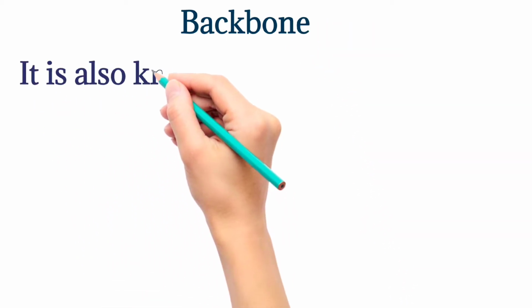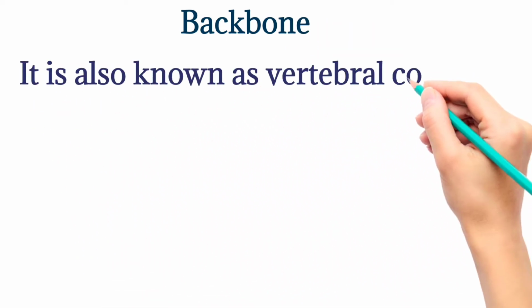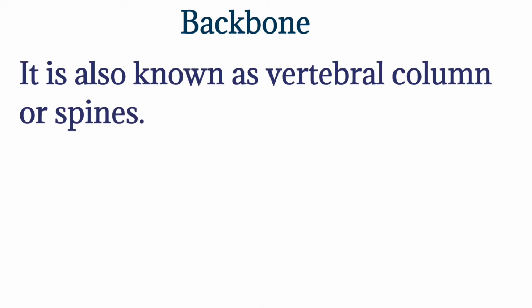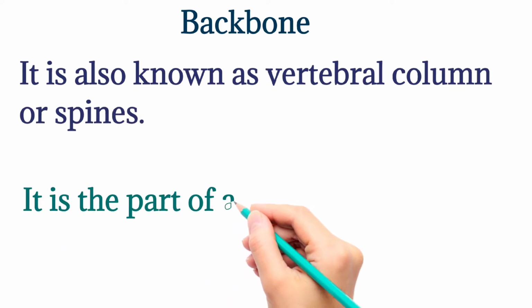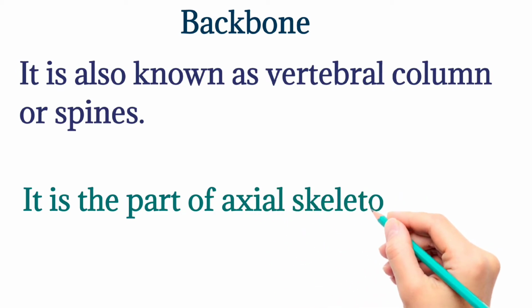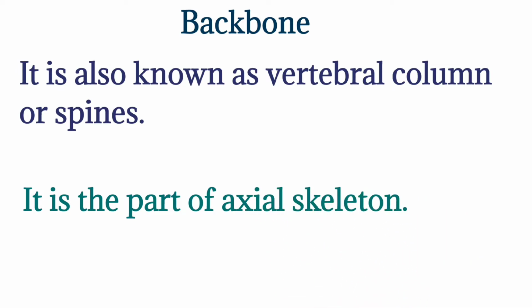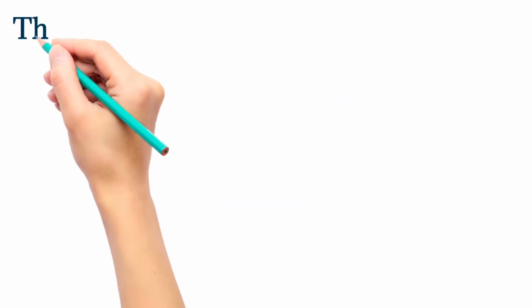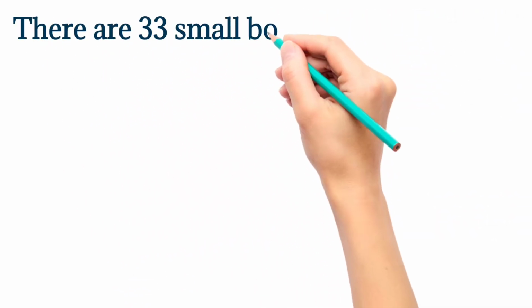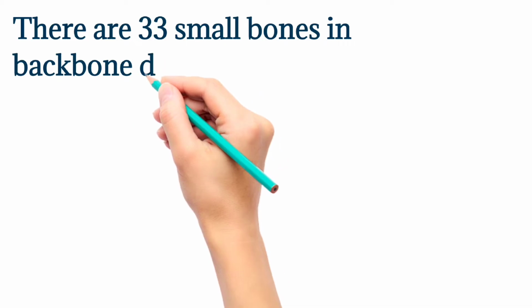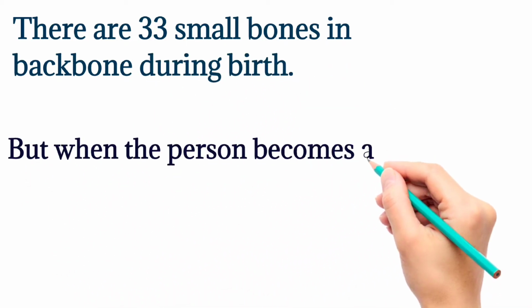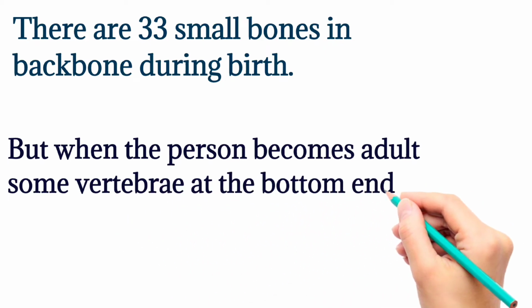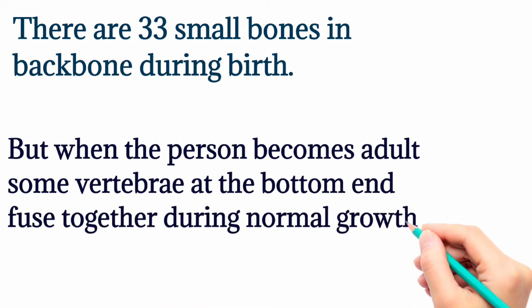Backbone is also known as the vertebral column or spine. It is also part of the axial skeleton system. There are 33 small bones in the backbone at birth, but when the person becomes an adult, some vertebrae at the bottom fuse together during normal growth and development. That's why there will be fewer than 33 when we are adults.